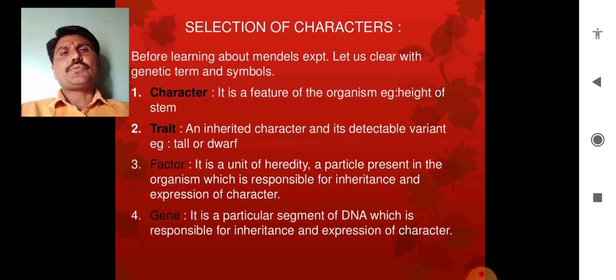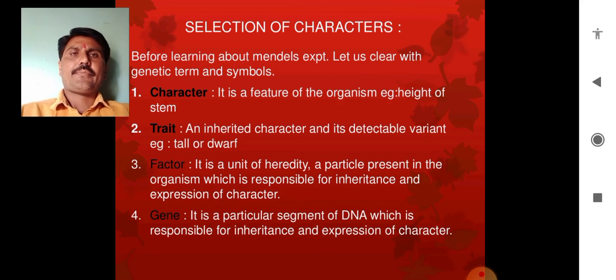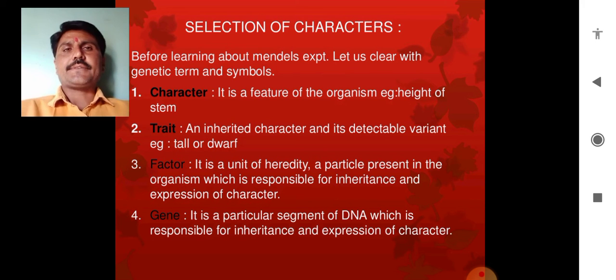We have to keep two words in mind: variations and similarities. Now, what are variations and what are similarities?